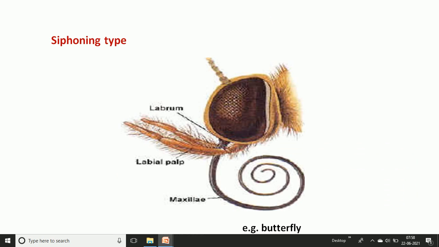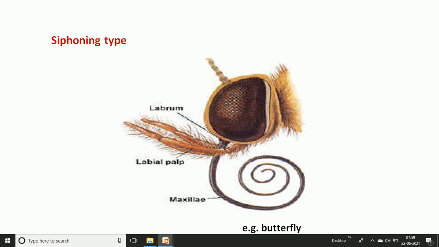We can look at the schematic diagram. There is the labrum, which is again reduced to a small plate. Then the labial palp. The labium is also modified, only the labial palp is extended, and the mentum and prementum are reduced. Then the mandible is fully absent, and the maxilla forms a long tubular portion, a long tube, in the siphoning type of mouth part, specifically occurring in the butterfly and moth. That is one of the modifications that takes place.